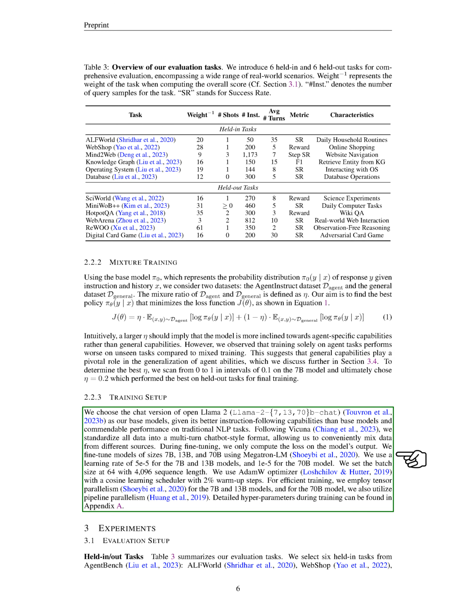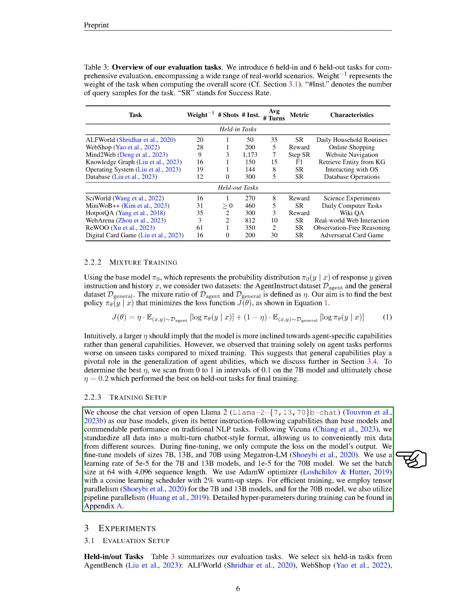We've chosen the chat version of the open-source Llama 2 as our base models. These models have better instruction following capabilities and perform well on traditional NLP tasks. We standardize all data into a multi-turn chatbot-style format. This allows us to mix data from different sources. During fine-tuning, we only compute the loss on the model's output.